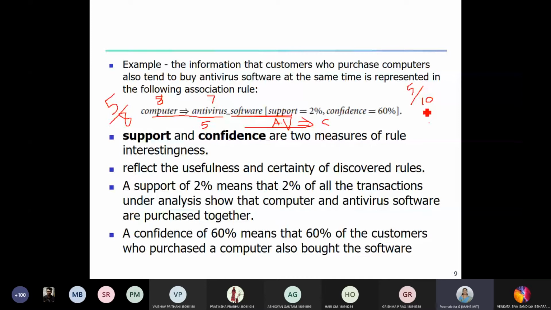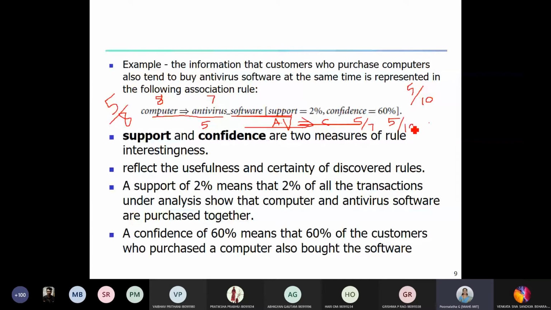When you look into the confidence, what happened? How many customers are purchasing antivirus? Here you can say it is 7 persons. Out of those 7, how many have purchased computer also? Then it becomes 5 by 7. So here confidence is 5 by 7 and support remains the same, that is 5 by 10. We'll see more examples and solve problems on this. I'll show how to find out this support and confidence. Fine.